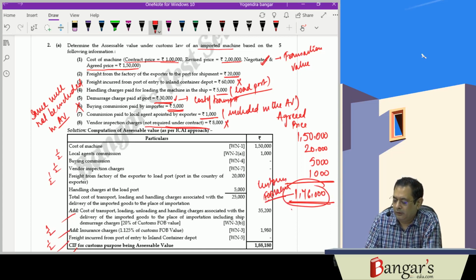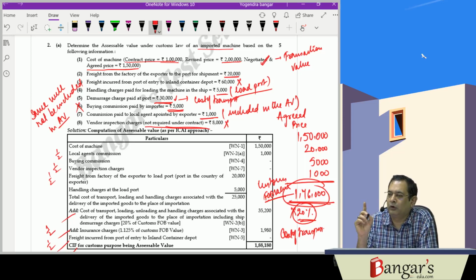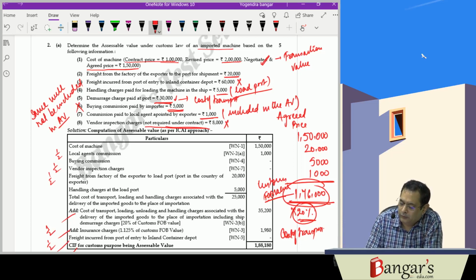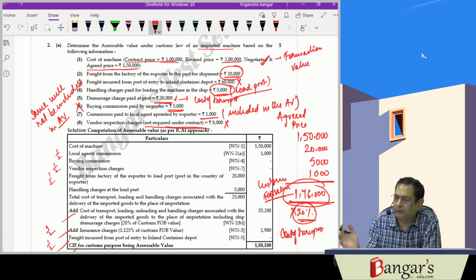And 20% of this will be the cost of transport. Basically, as per the approach of the institute, this cost of transport and loading, unloading and handling charges are associated with delivery of the imported goods to the place of importation. So this includes the 20,000, this 5,000, and whatever further charges have been incurred.